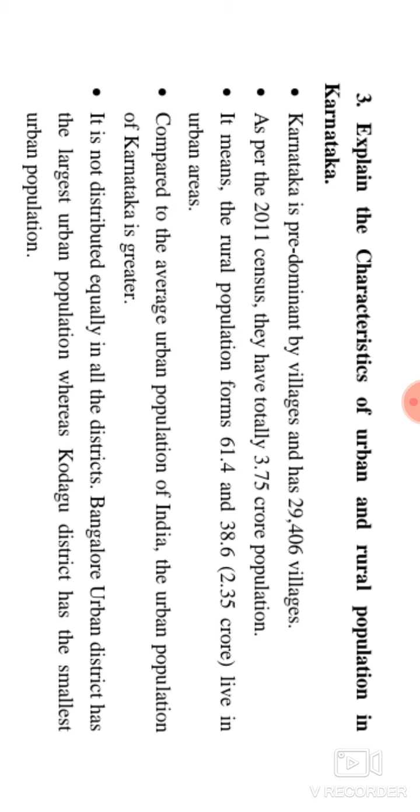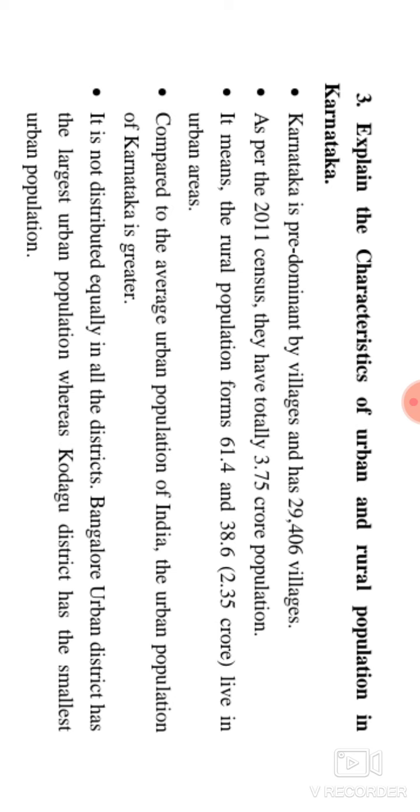According to the 2011 census, there is a total population of 3.75 crore. Of that, the rural population is 61.4% and 38.6% lives in the urban areas.